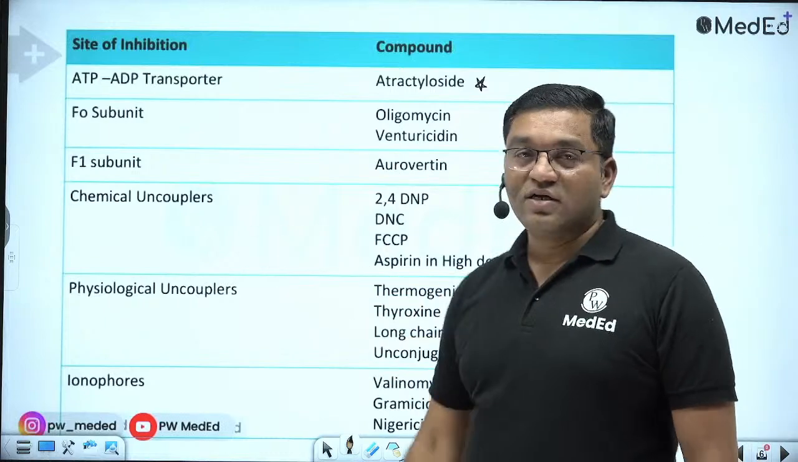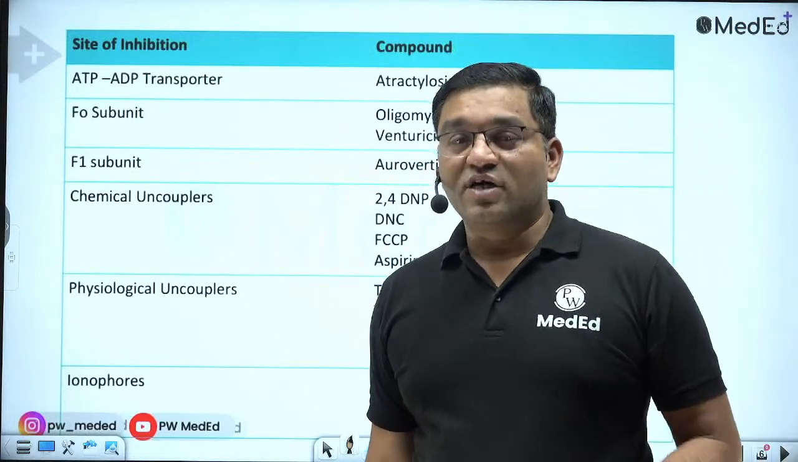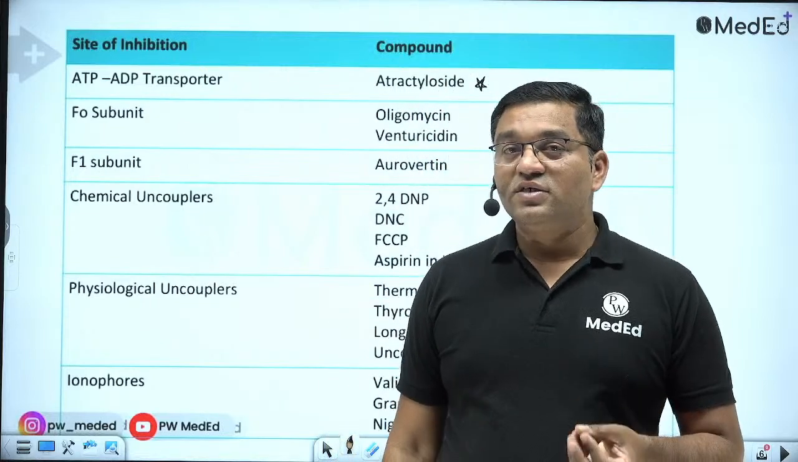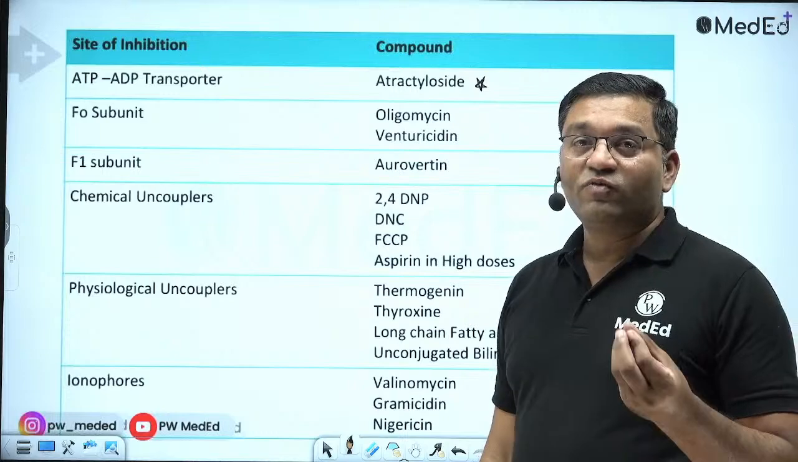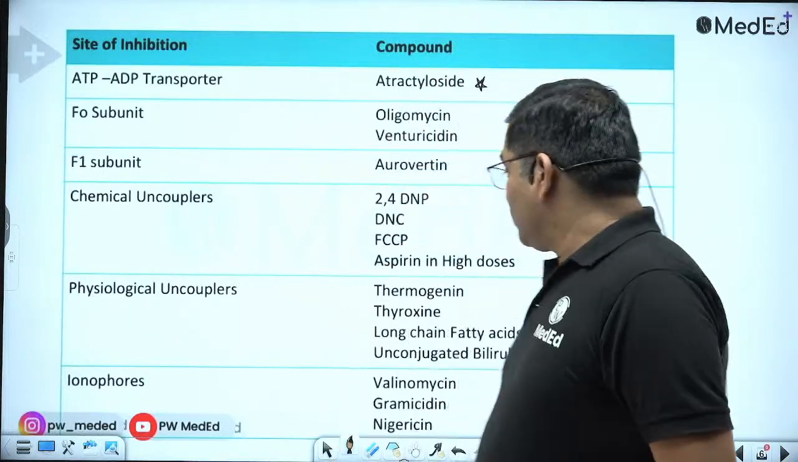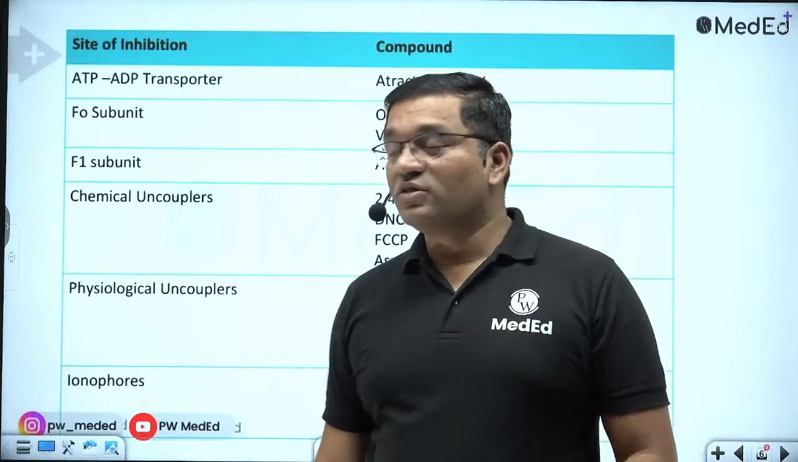These are the chemical uncouplers. These are the physiological uncouplers and have importance. For example, thermogenin is important in the newborn for preventing hypothermia. With thermogenin, there is production of heat without production of ATP, so it is important.